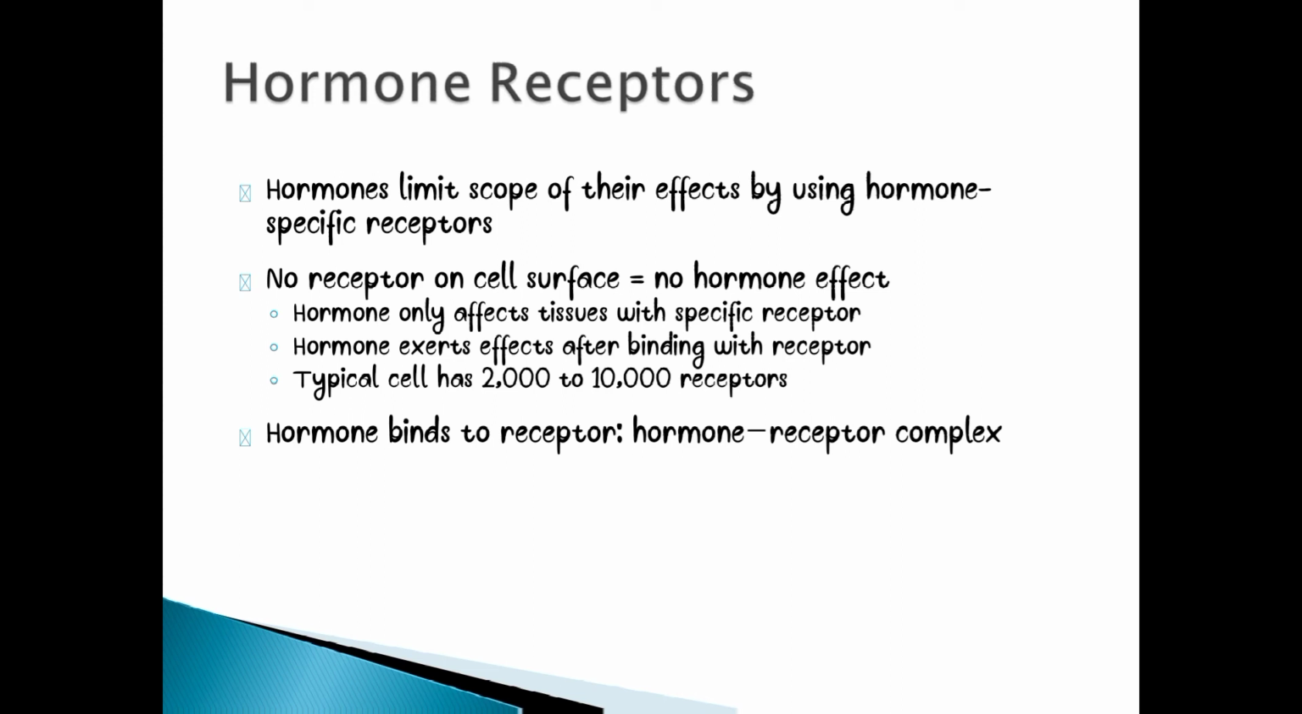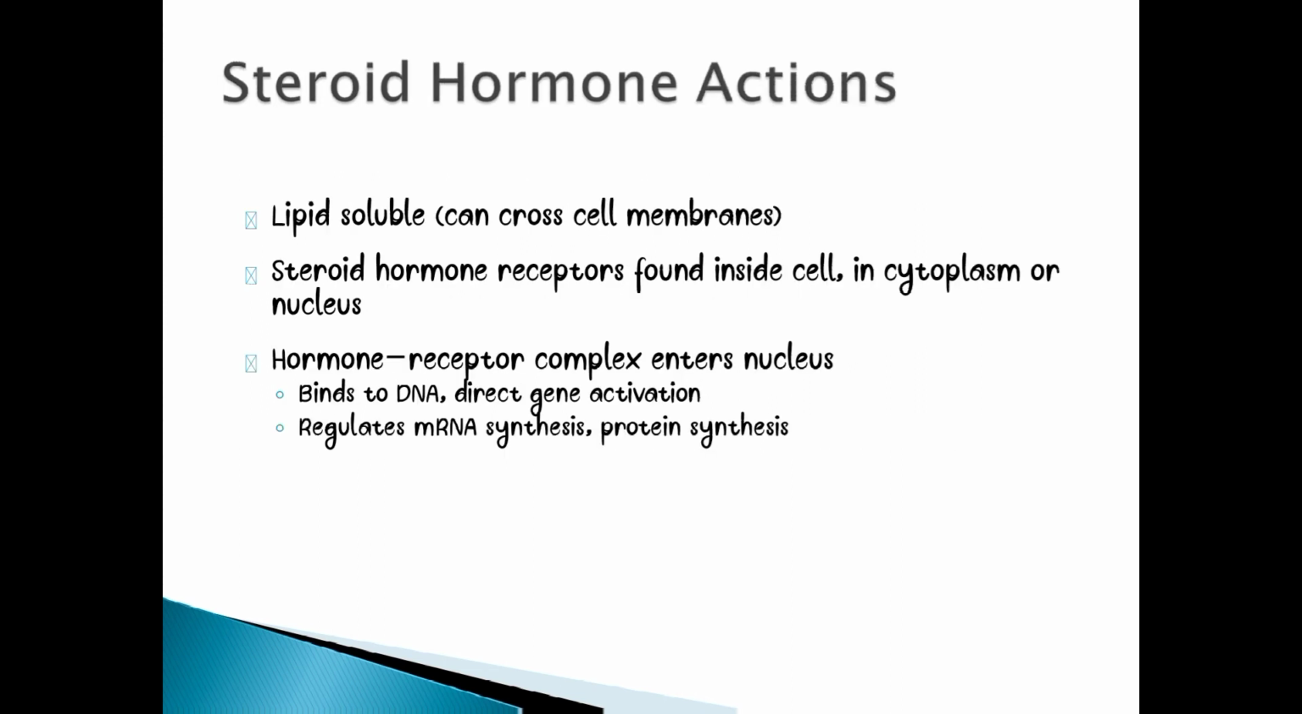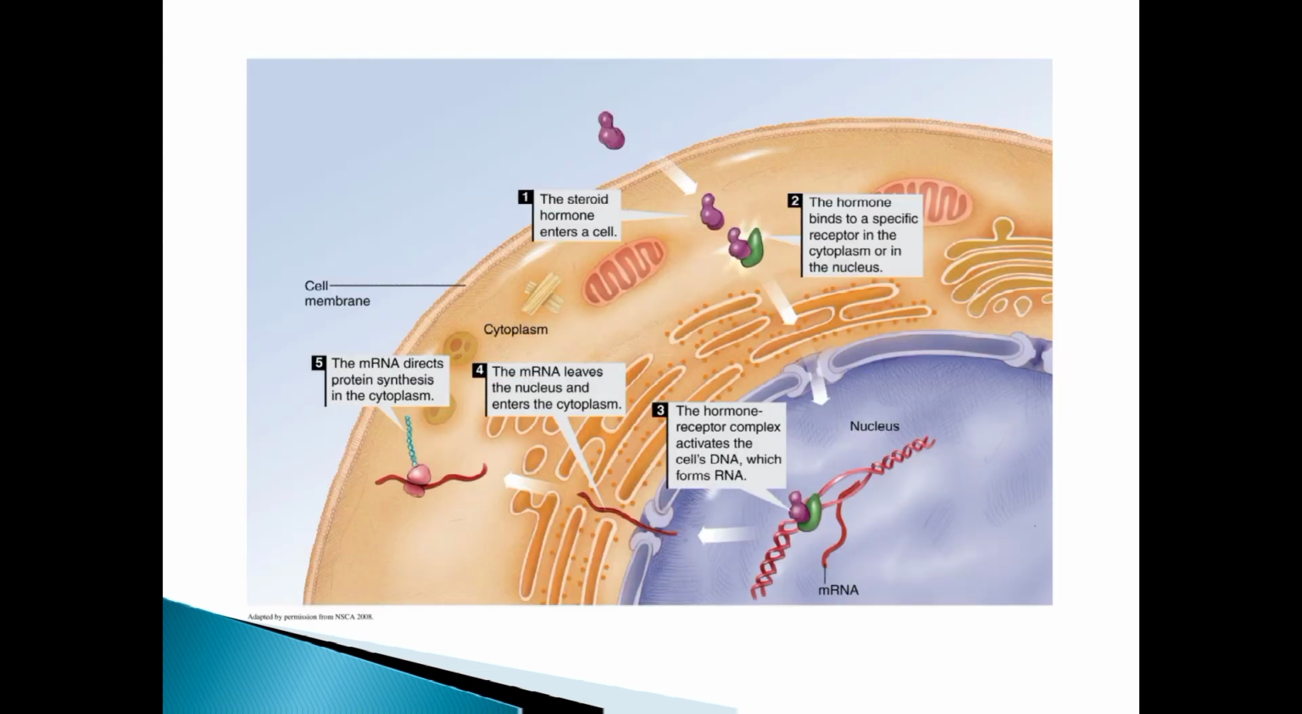Now, steroid hormone actions. Steroid hormones, like we said, are lipid soluble and can cross the cell membrane. Steroid hormone receptors are found inside the cell, in the cytoplasm or nucleus. How does the steroid hormone enter the cells? The hormone-receptor complex enters the nucleus, binds to DNA, directs gene activation, and regulates mRNA synthesis and protein synthesis.